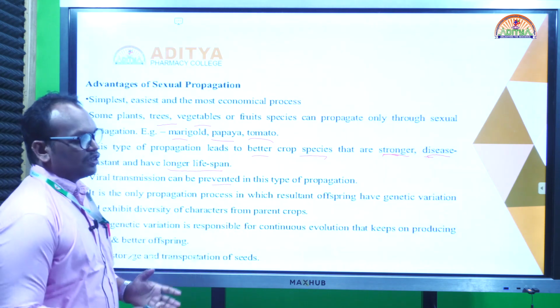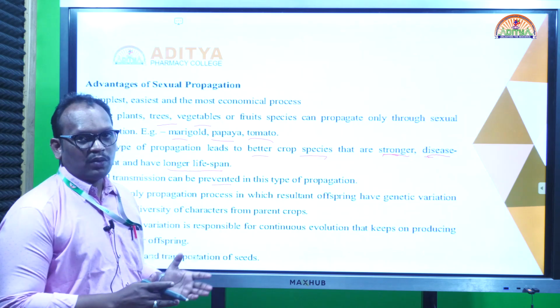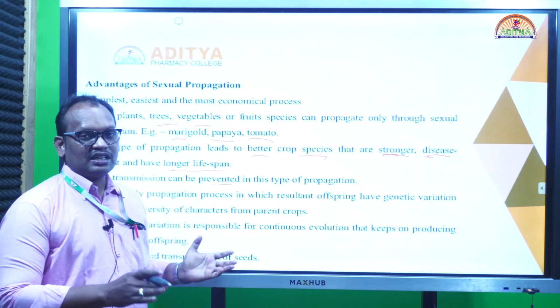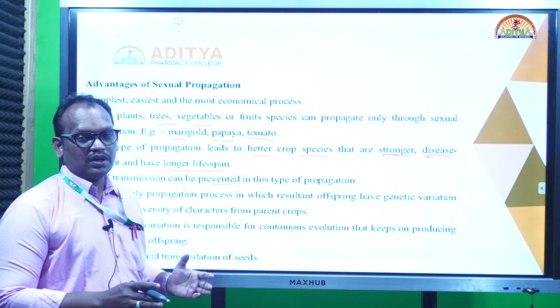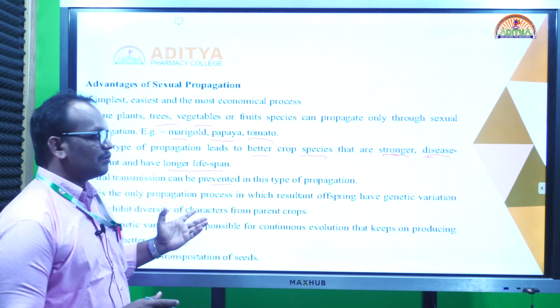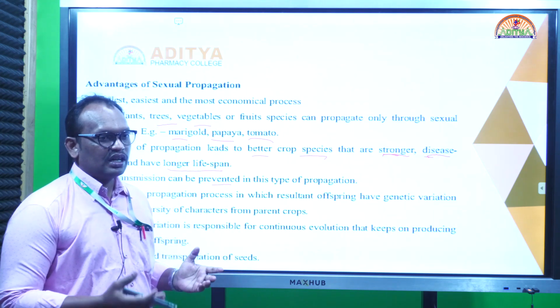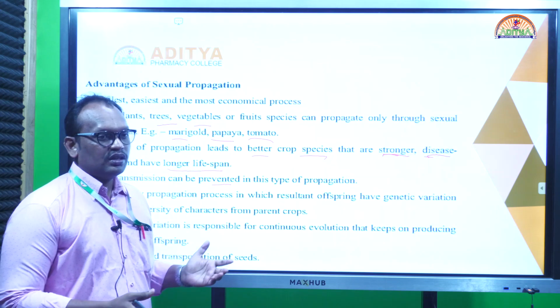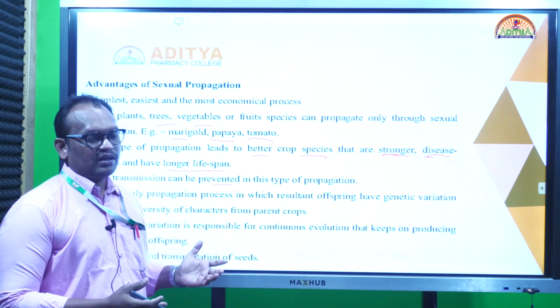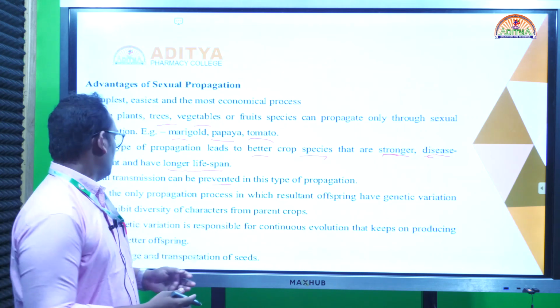Suppose in vegetative propagation the parent plant has some disease. When we use the same plant parts, the disease can be transmitted through the vegetative part. In seed propagation that can be minimized. Even if the seed has the disease, it won't grow properly and germination will stop, but the new variety of the plant is already highly disease resistant and stronger.